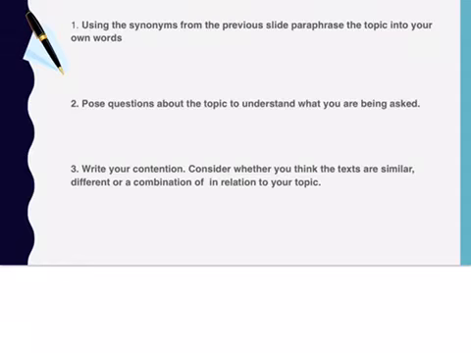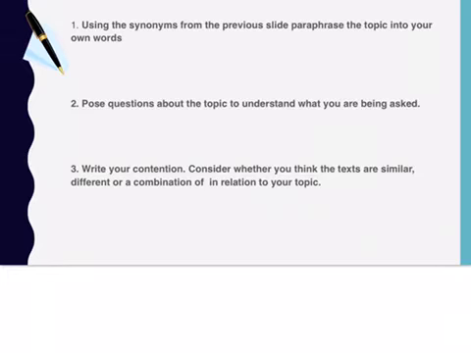The next thing you need to do now is, now that you've got a whole list of synonyms, I want you to rephrase this topic. So let me remind you. So it could be, how do we see or how do we understand family relationships to be quite sophisticated within both of these texts? So you want to really rephrase this topic and put it into your own words so you know that you actually understand what this topic is asking you.